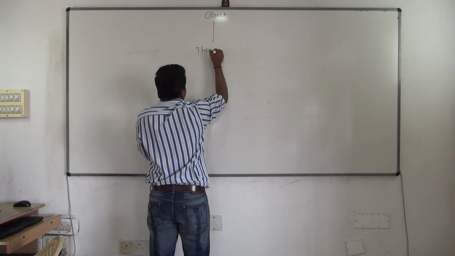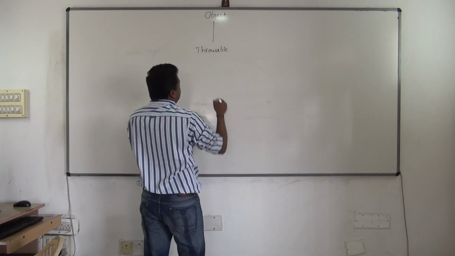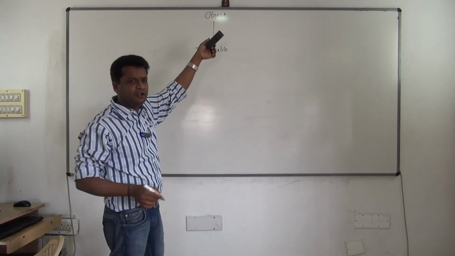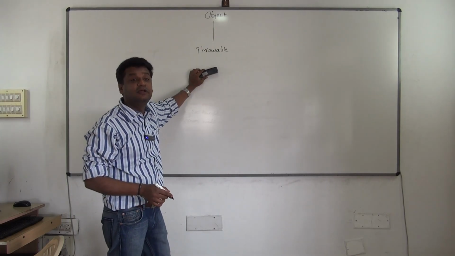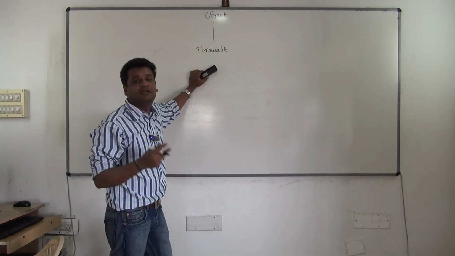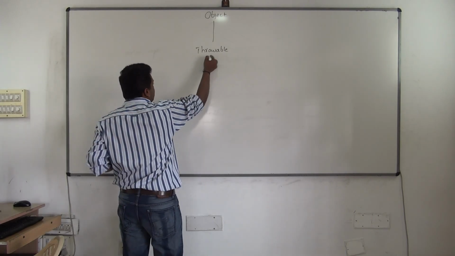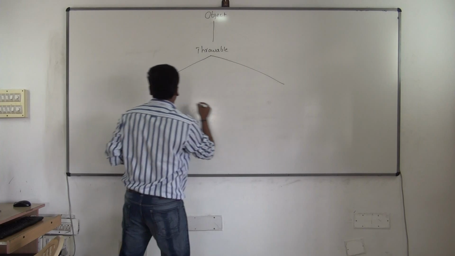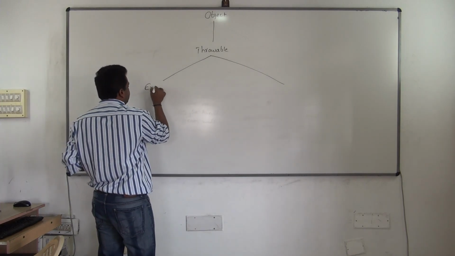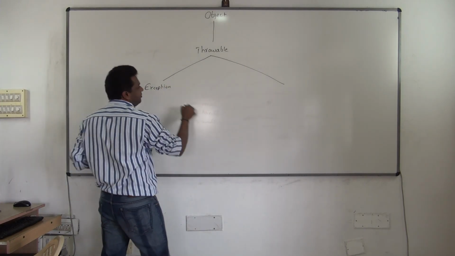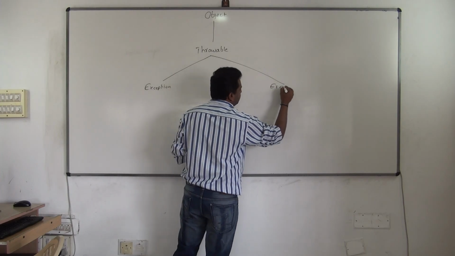One subclass of this would be Throwable. Okay, there are many. String is there, and all that will continue. But today we are talking about things related to exception handling. That's why we are talking only about classes related to exception. Clear? So under Throwable, there are two main classes now. One becomes Exception, the other becomes Error.